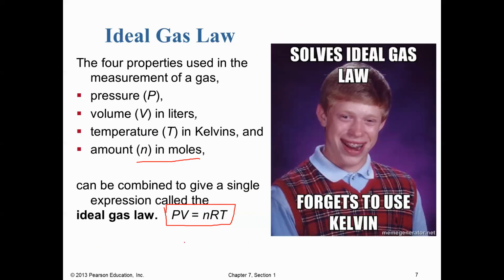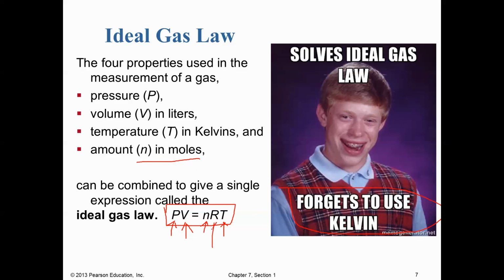So here's our ideal gas law, and so units are important here. Pressure is going to be in either atmospheres, torr, or millimeters of mercury. Volume must be in liters. N is going to be in moles. Temperature must be in kelvins as specified here. Don't forget to use kelvins for the gas laws.